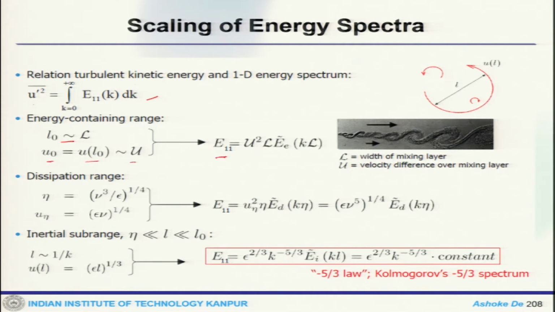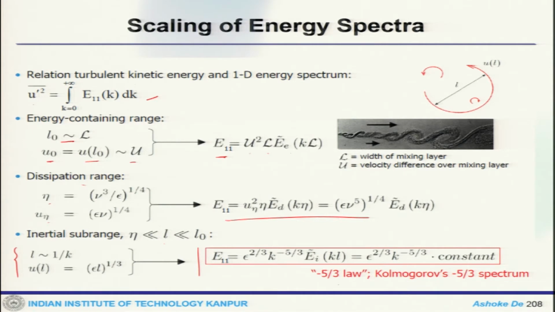So, the energy containing range will be u square L. In the dissipation range, there is a length scale and a velocity scale, so the energy would be like this. In the inertial range, which is between L and L naught, you have the length scale and the velocity scale, so this is what you get in the inertial subrange. This is Kolmogorov's minus 5/3 spectra.